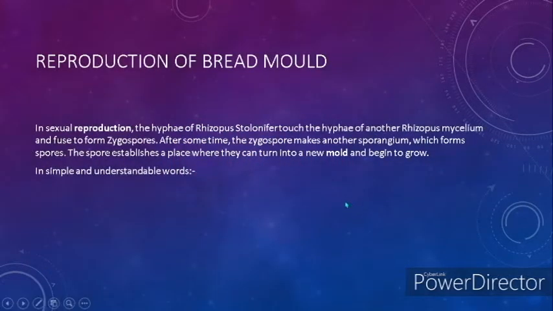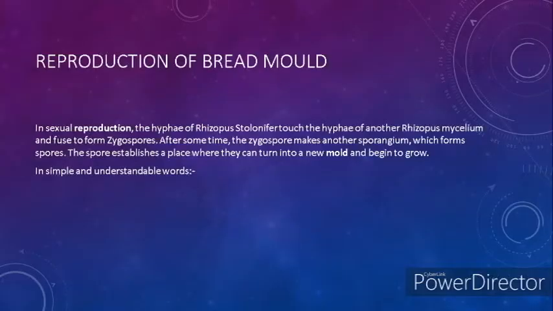Reproduction of bread mold. In sexual reproduction, the hyphae of Rhizopus stolonifer touch the hyphae of another Rhizopus mycelium and fuse to form zygospores. After some time, the zygospore makes another sporangium, which forms spores. The spores establish a place where they can turn into a new mold and begin to grow.